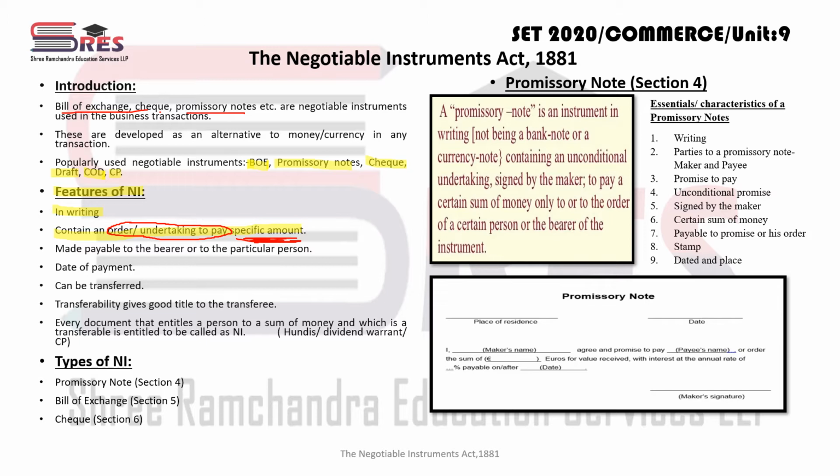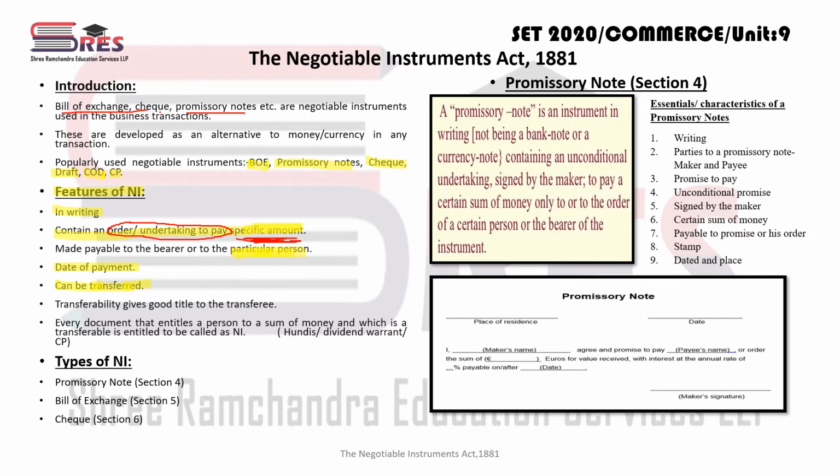There must be a specific person, a specific amount must be mentioned, right? Now date of payment is also the most important part of a negotiable instrument. Whenever there is any negotiable instrument which is transacted between or among the parties, the date of payment must be mentioned, otherwise it will not be a good negotiable instrument. If the date is not mentioned, that means the date is uncertain, and in that case that negotiable instrument is not a good negotiable instrument. A negotiable instrument can be transferred easily from one party to another party.